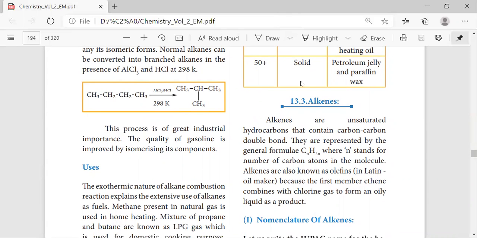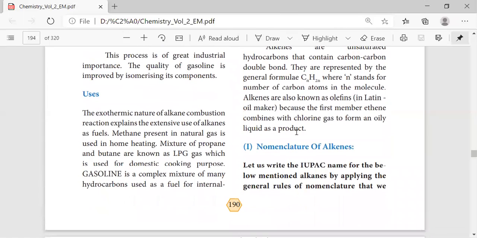So in the next session, we move on to alkene: the nomenclature, preparation, and then properties, including both physical properties and chemical properties. Then comes their uses.